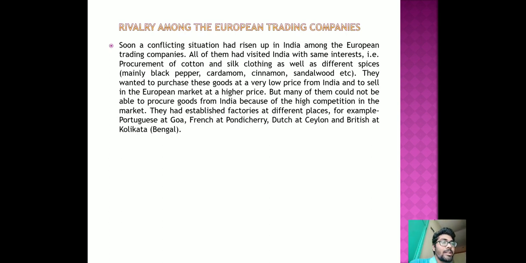They needed these spices because they wanted to preserve meat for a longer period, since if we mix spices with meat, it can be preserved for longer. The other goods were textiles. Textile goods were very famous in India, mainly cotton and silk clothing, which they used to bring to their continent.